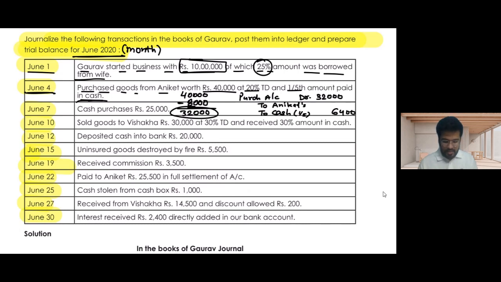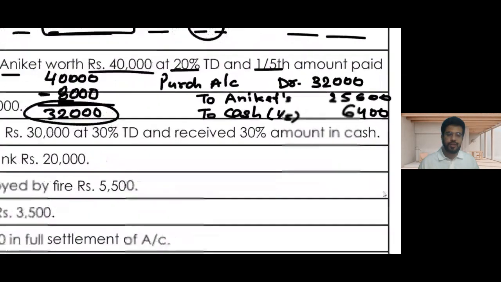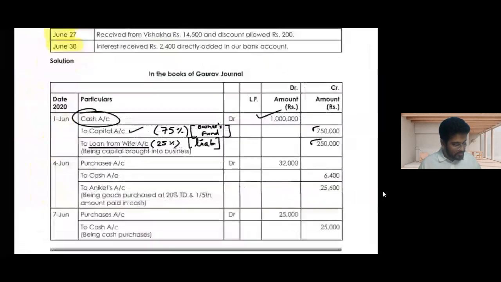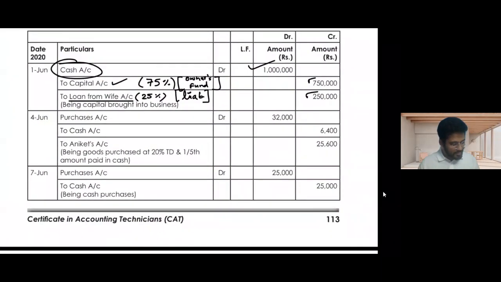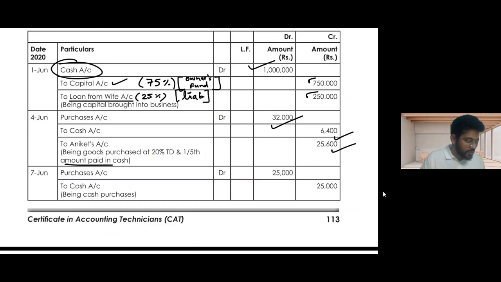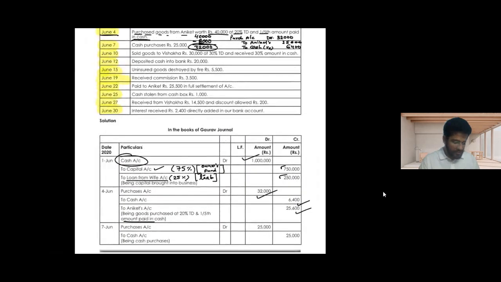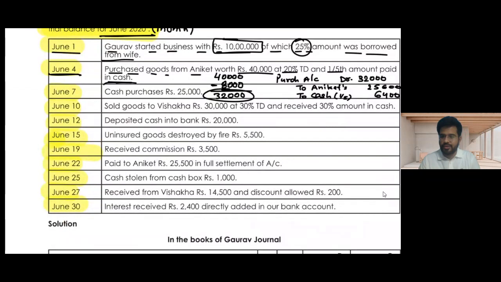And if I deduct 6,400 from 32,000, that would be 25,600, which is still pending to be given to Mr. Aniket. That is the journal entry we are looking for. Let's see if they have done it correctly. Purchases account debit 32,000; 6,400 is the cash account and Aniket's account is 25,600, being goods purchased at 20% trade discount and 1/5 paid in cash. That was your second journal entry.